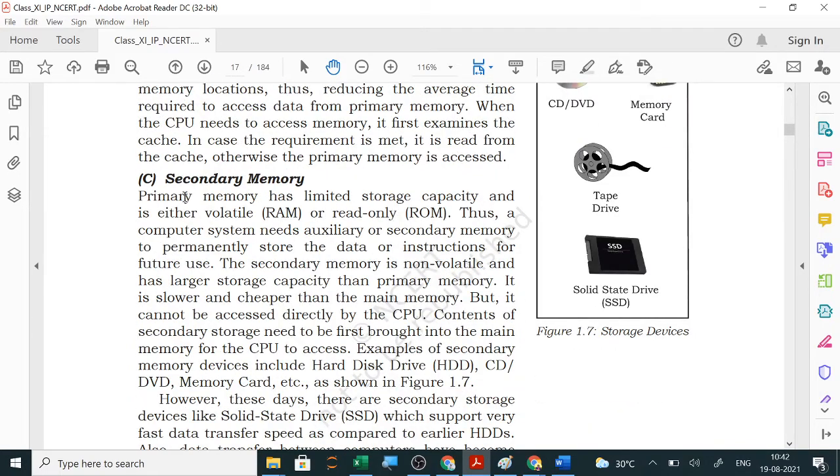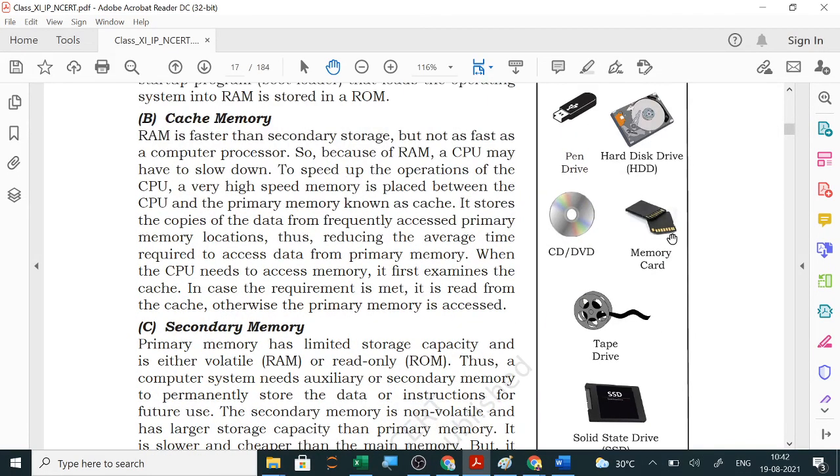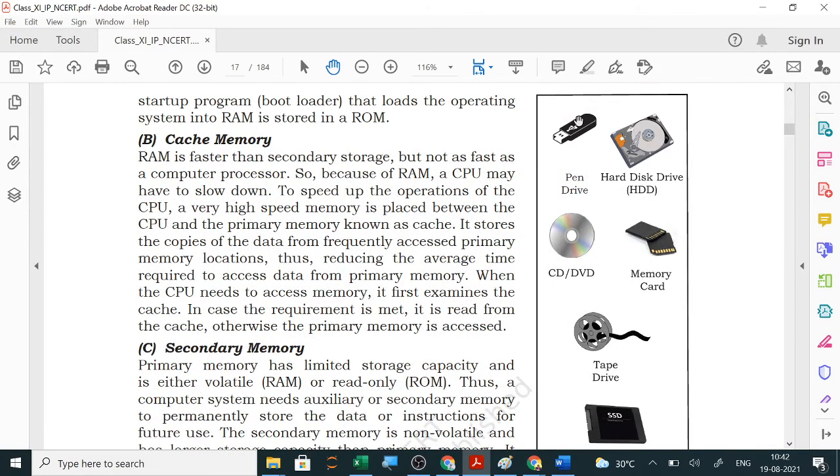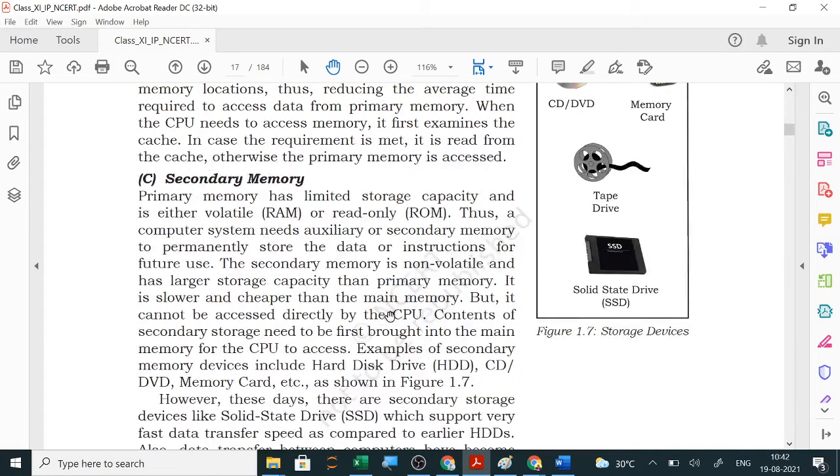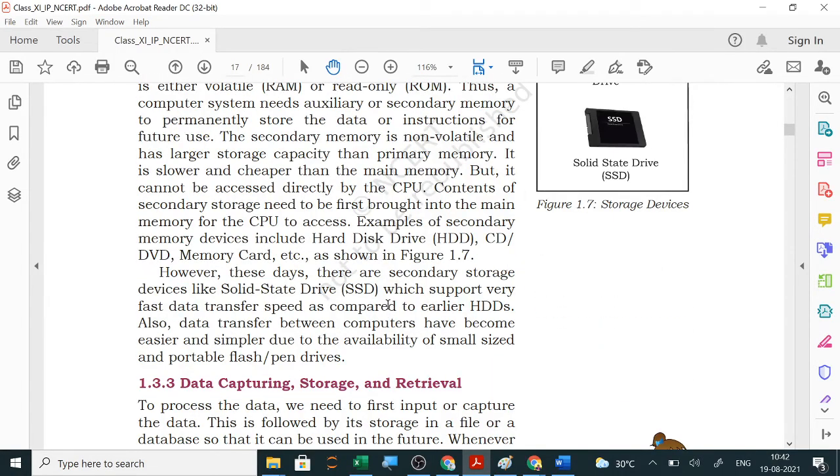Now next is your secondary memory. You can see the pictures also. These are your secondary memory: pen drive, hard disk, CD, memory cards, tape drives, SSD drive. All these are your secondary memory. We use them for permanent storage.